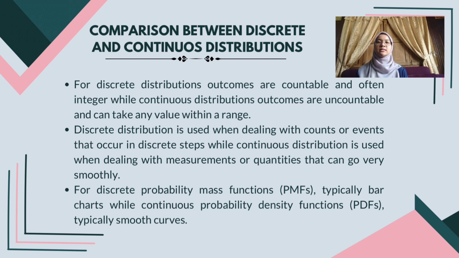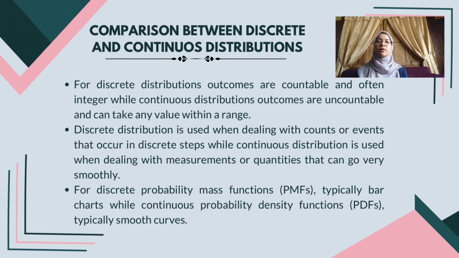Next, comparison between discrete and continuous distribution. For discrete distribution, outcomes are countable and often integer, while continuous distribution outcomes are uncountable and can take any value within a range. Discrete distribution is used when dealing with counts or events that occur in discrete steps, while continuous distribution is used when dealing with measurement or quantities that can vary very smoothly.